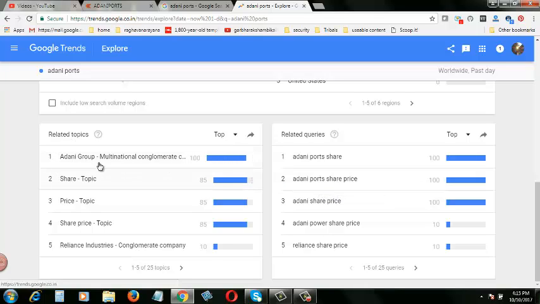Even in the related topics, if you see, people are searching for share price topics here. Out of the top five, three topics are related to the share price, like Adani Ports ka share price. Okay, now this is a good sign. Today definitely the Adani Ports share price might have increased, at least a spike might have happened in the share price.